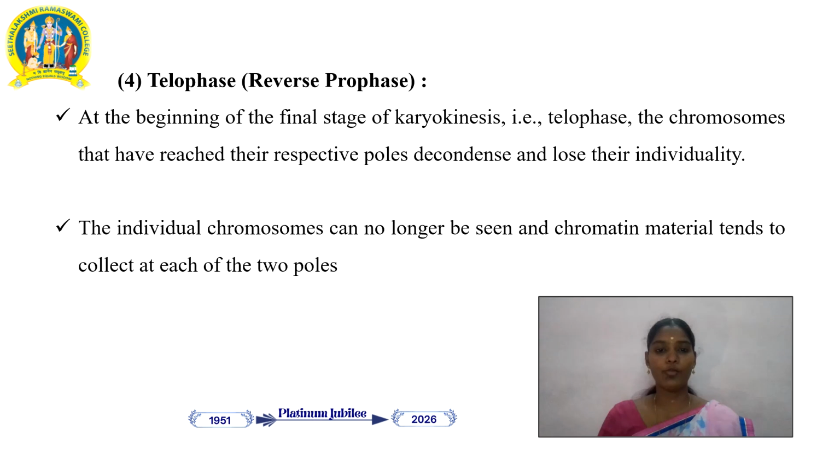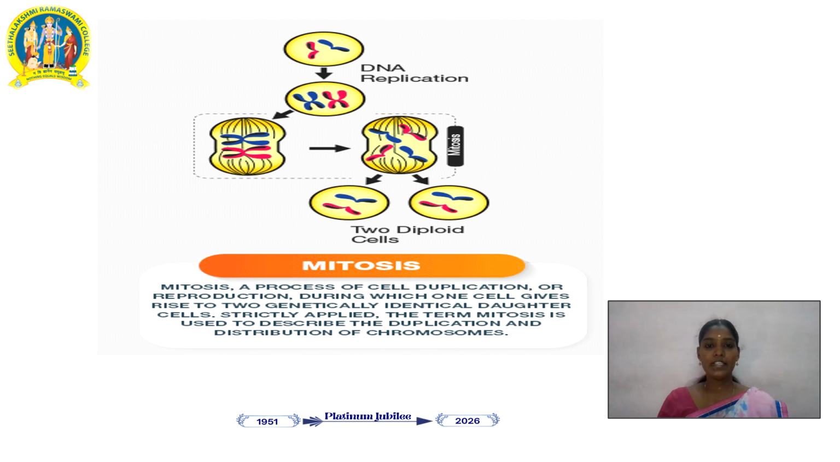So the individual chromosomes can no longer be seen and chromatin material tends to collect at each of the two poles. In this image we can see the first nucleus part, where the two chromosomes are separated from each other and replication occurs in the second part, and the chromosomes will develop from that. Next, the spindle fibers are connected to each other from the corner of the part with the help of centromeres. And in the process of mitosis, it will be divided into 4 haploid cells, and at last the two nuclear daughter cells will be separated into diploid cells.